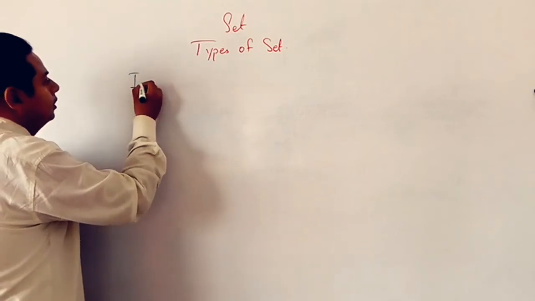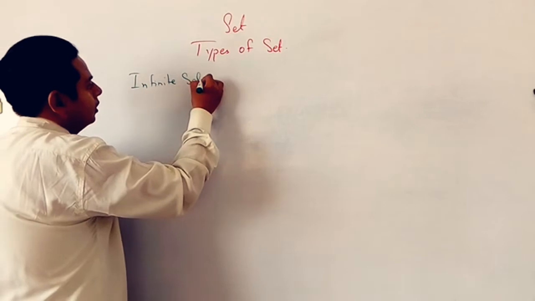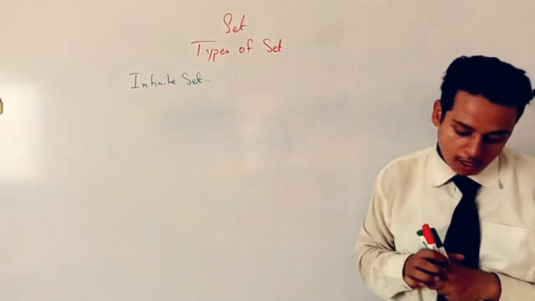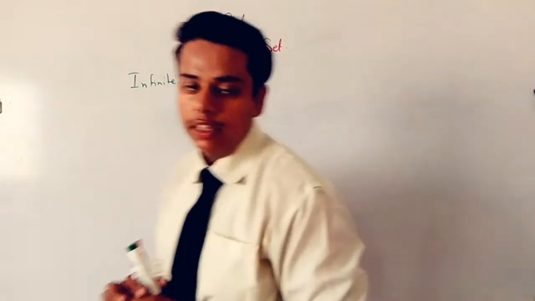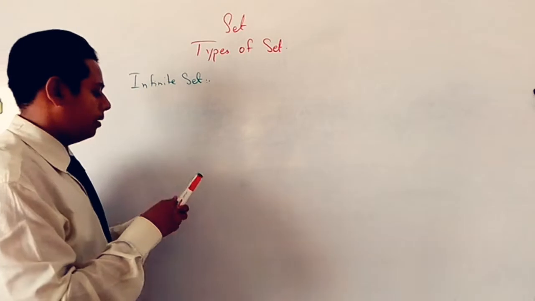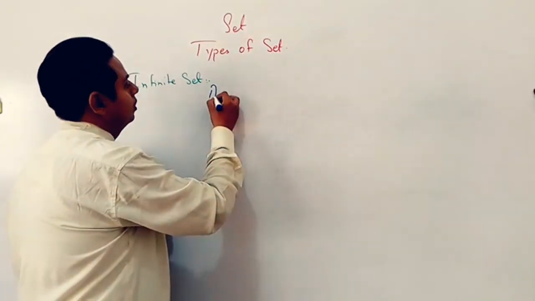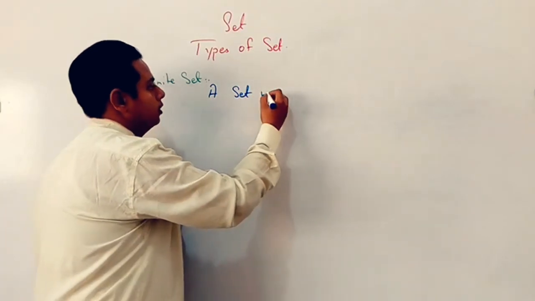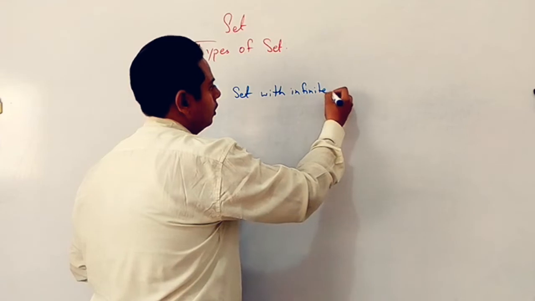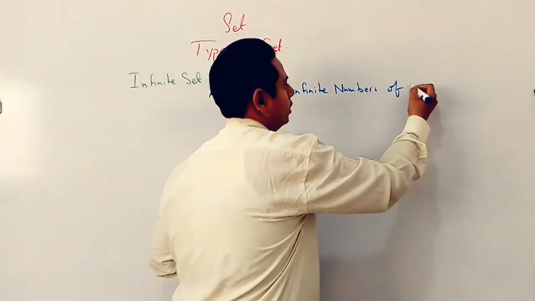Now we have the infinite set. In this one we have an infinite number of elements. A set with an infinite number of elements.